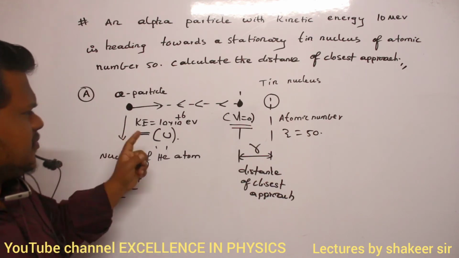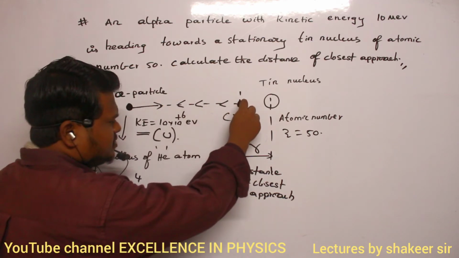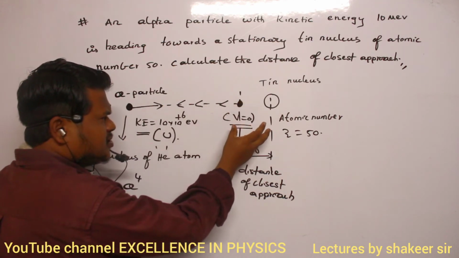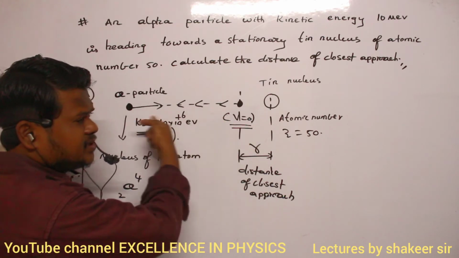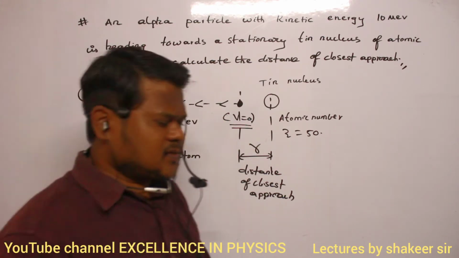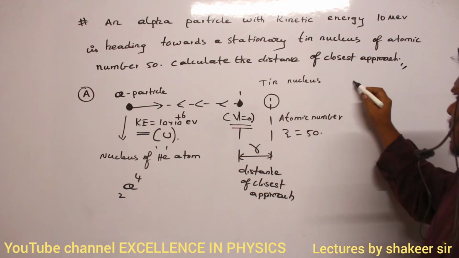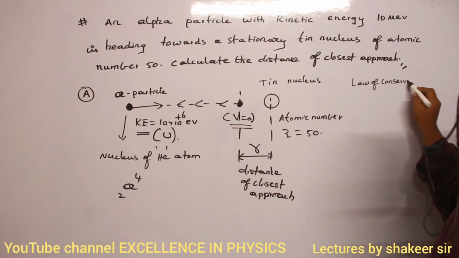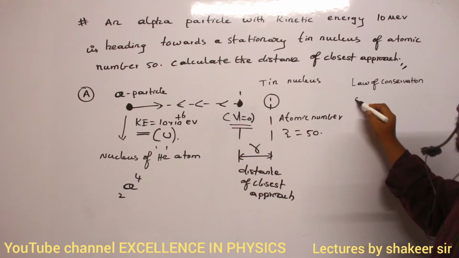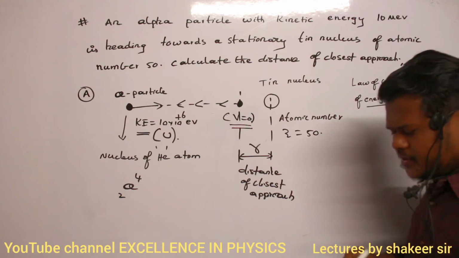So how can I solve this problem? It reaches up to here, its velocity becomes 0, but there is a very strong force of repulsion between these two particles, so the alpha particle starts returning back. With the help of which logic can I solve this? I can use the law of conservation of energy.